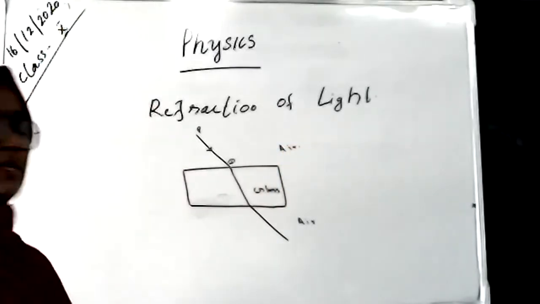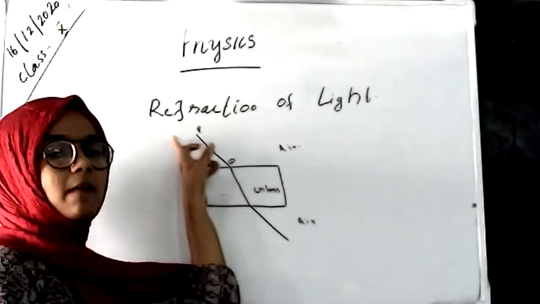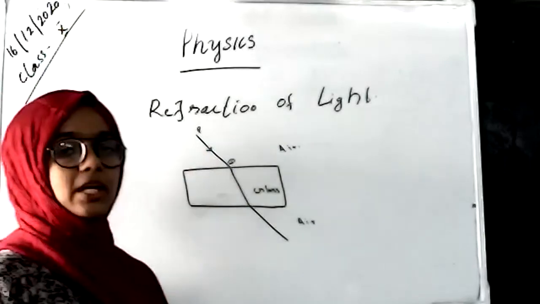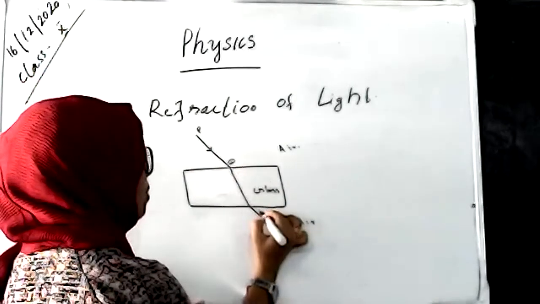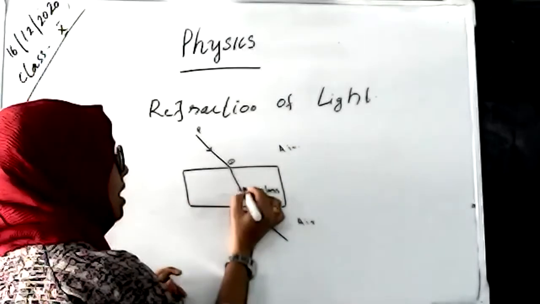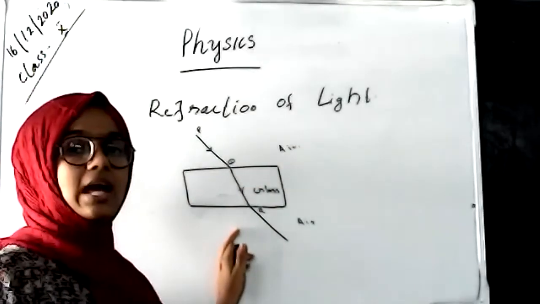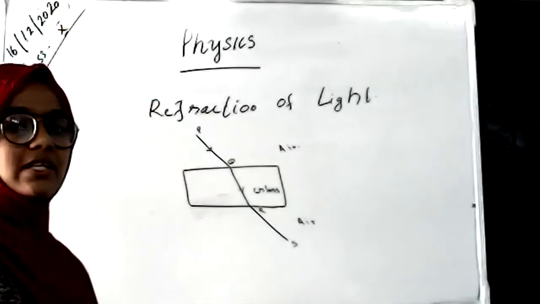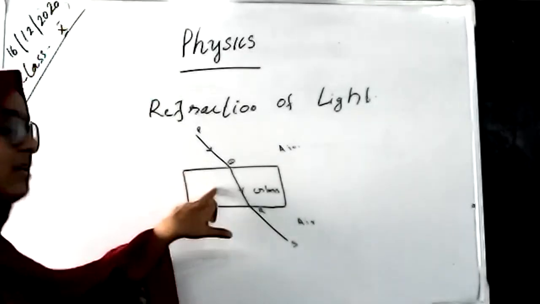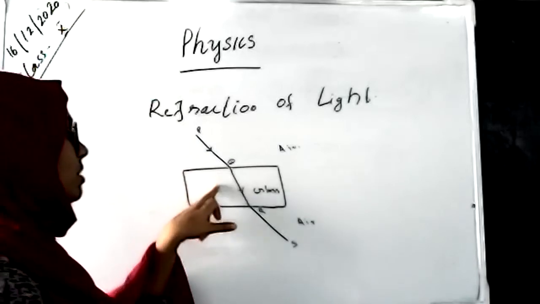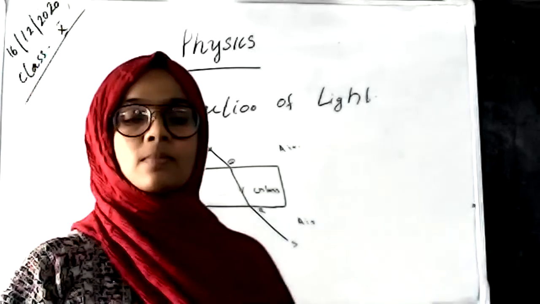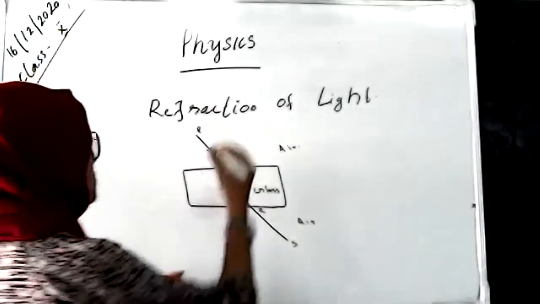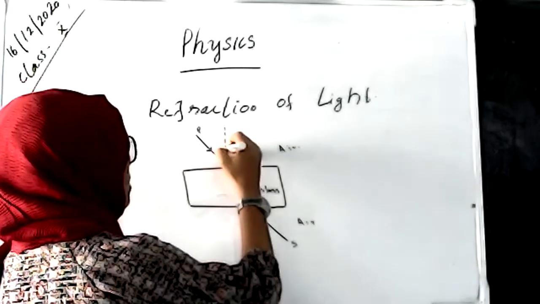And here are two media. First of all, the incident ray is coming from air to glass, and the incident ray is PQ, and the refracted ray is QR. And then this ray has another refraction, that is RF. In the first refraction, the media are air and glass. And in the second refraction, the media are glass and air. These two refractions have some differences, that is based on the optical density.